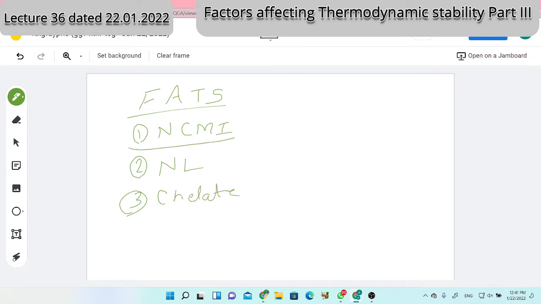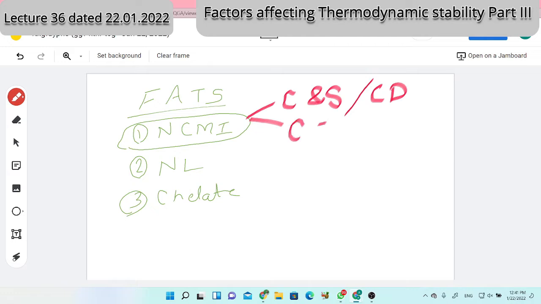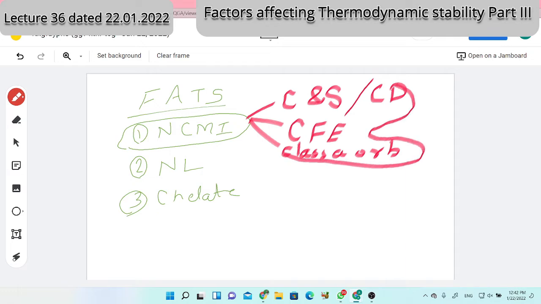Out of that, the first factor I discussed also had three further points. What was the first point? Charge on the metal ion, charge and size, or what is called charge density. Second point, crystal field effect. Third point, class A and B metals. That is, the type or category of the metal, whether it belongs to class A or B. Depending upon that and the bonding, stability will vary. These are the points related to thermodynamic stability.